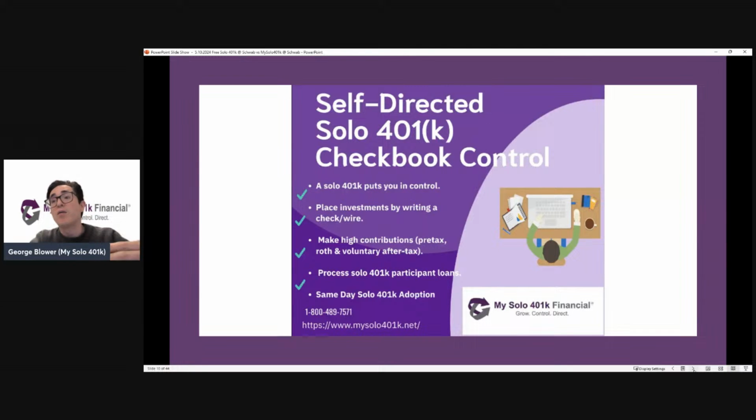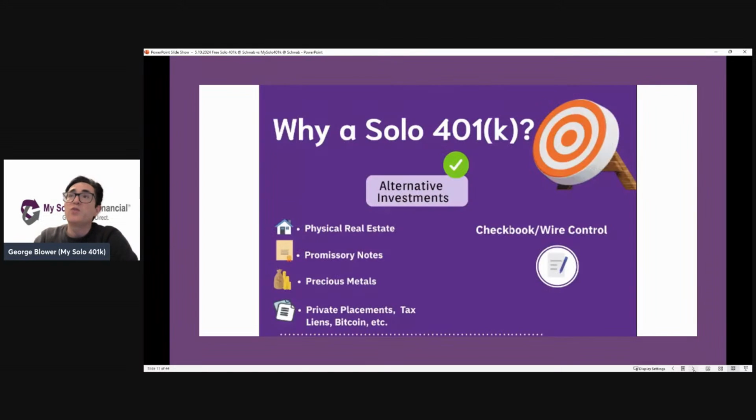You can make high contributions. A solo 401k plan has the highest contribution limits for any defined contribution plan available to self-employed individuals. You can take a 401k loan, et cetera, et cetera. So those are some of the top reasons at a high level.